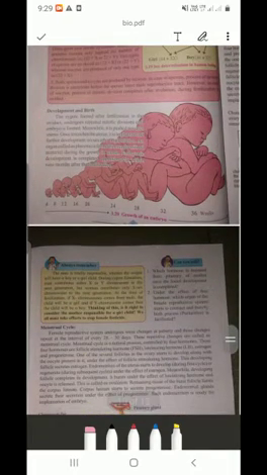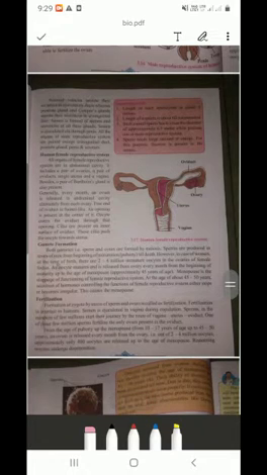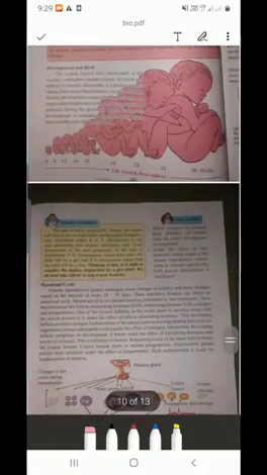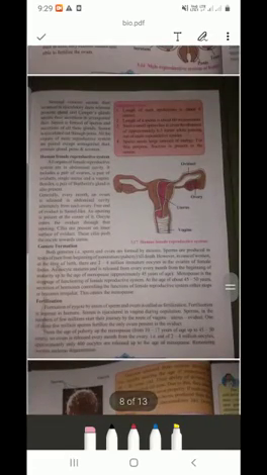Today we ended up to the human male reproductive system. Now we are going to see gamete formation, fertilization, development and birth, and menstrual cycle. Up to that we are going to study in today's session.